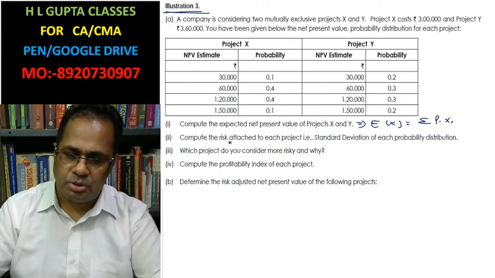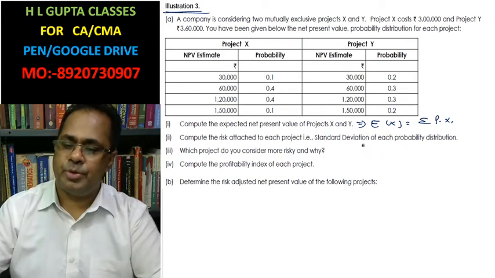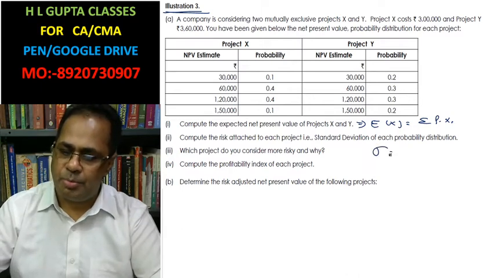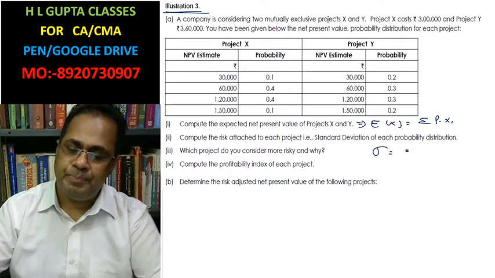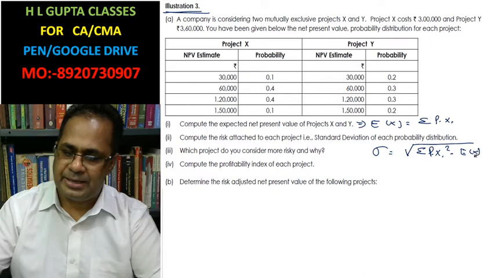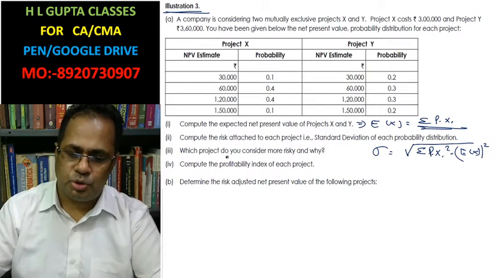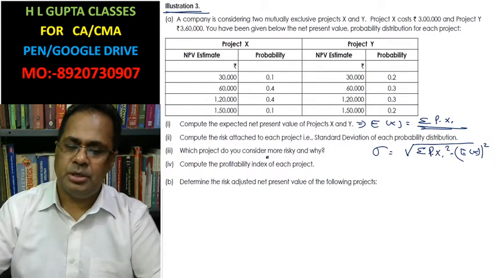Compute the risk attached to each project, that is, the standard deviation of the probability distribution. The standard deviation of a probability distribution we have already discussed in portfolio management as well. This is root under summation pi xi x square, minus expected x whole square. This is your expected x. Now, which project do you consider more risky and why? The project having the higher standard deviation is more risky.